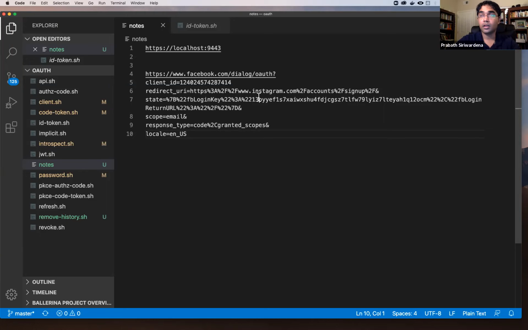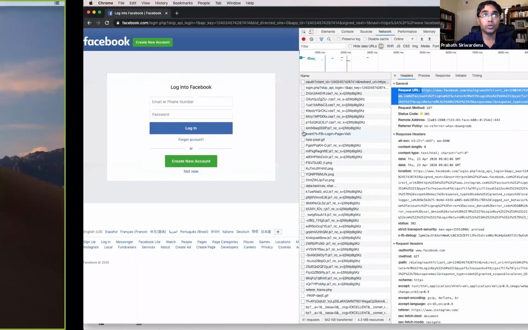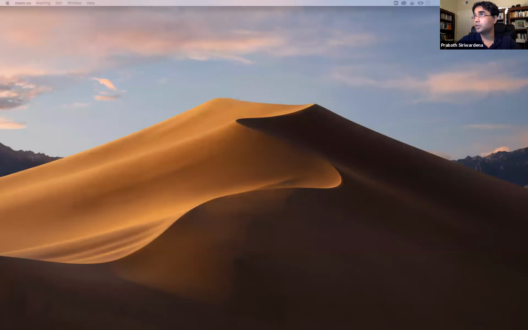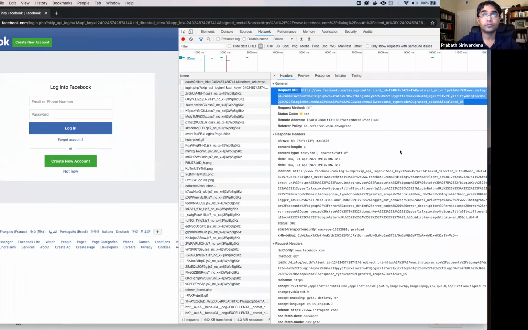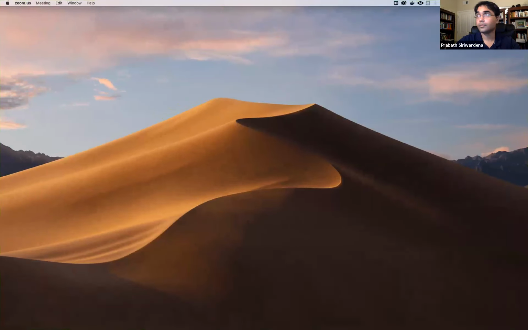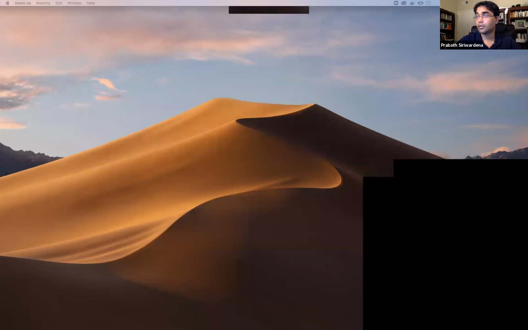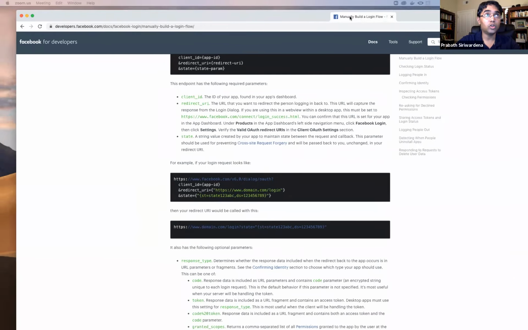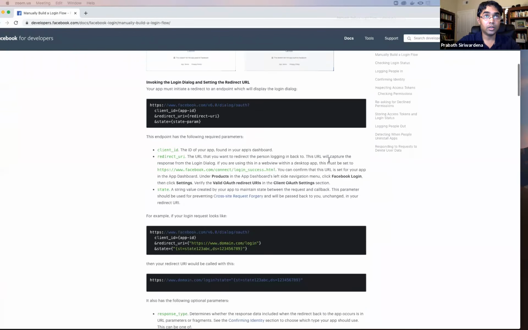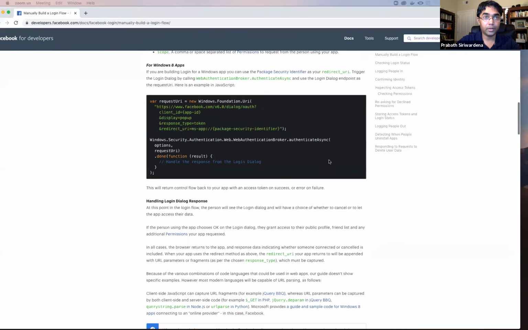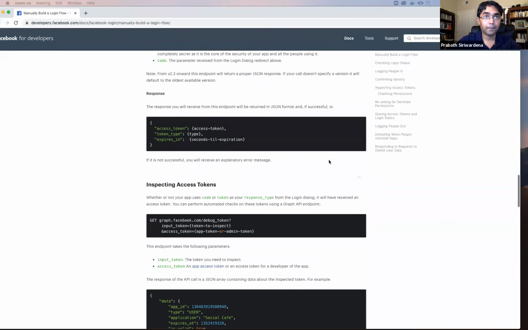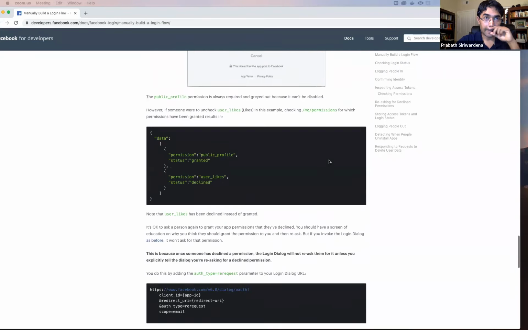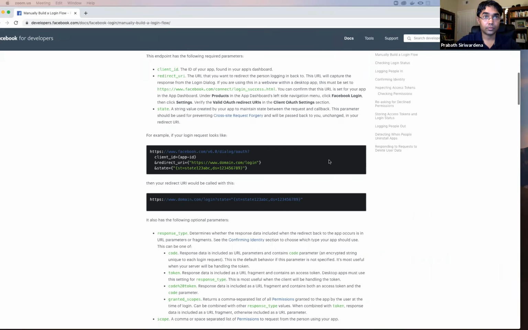Let me show you the Facebook documentation on that. So this is the Facebook documentation on the granted scopes parameter.